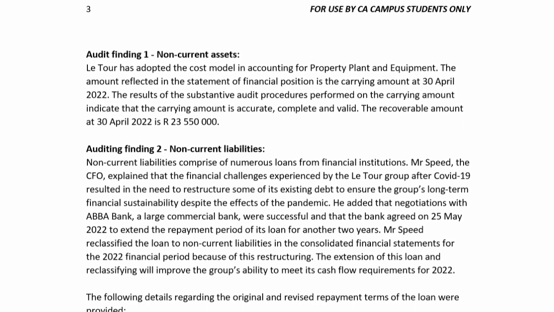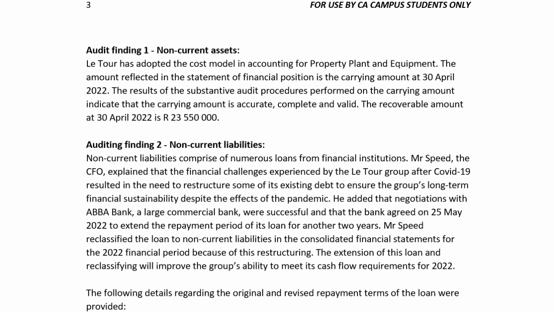So audit finding 1, non-current assets. Latour has adopted the cost model in accounting for property, plant and equipment. The amount reflected in the statement of financial position is the carrying amount at 30 April 2022. The results of substantive audit procedures performed on the carrying amount indicate that the carrying amount is accurate, complete and valid. So I'm happy there's no misstatements in the PPE.